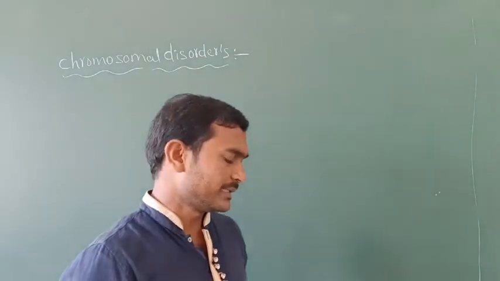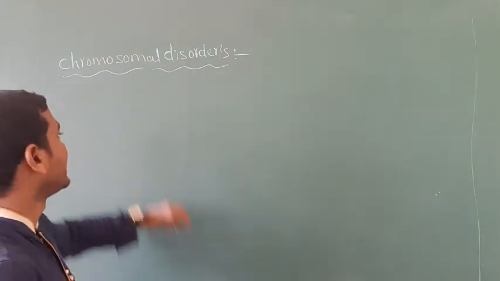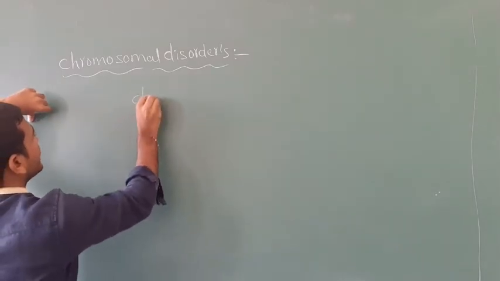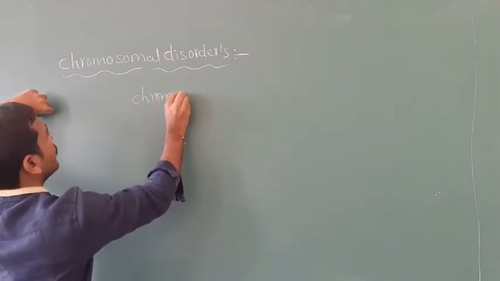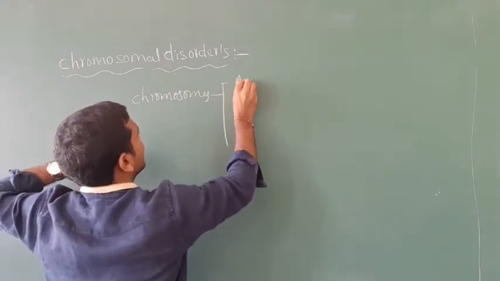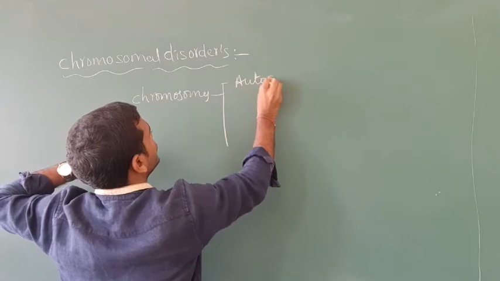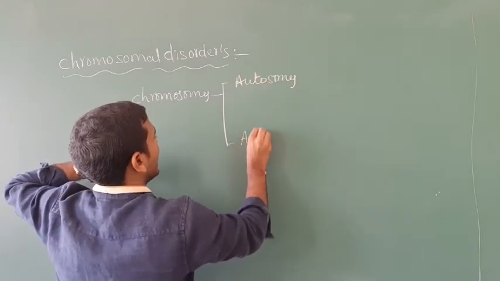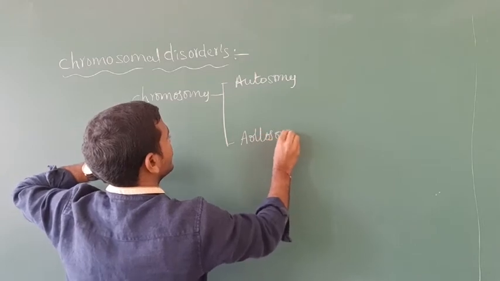In chromosomal disorders, before explaining that, we are discussing the types of chromosomes. Now we can take human beings. The chromosomes are of two types. We can take autosomes. The second one is allosomes.